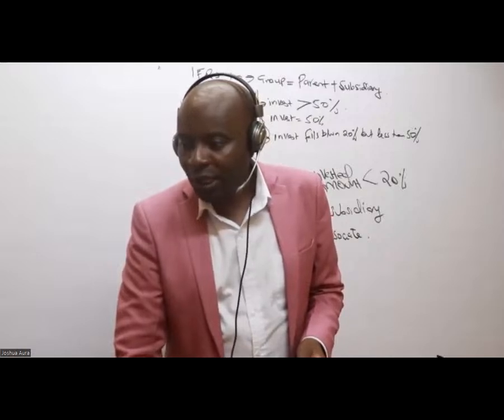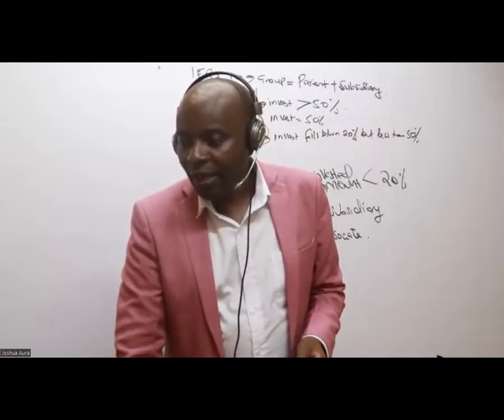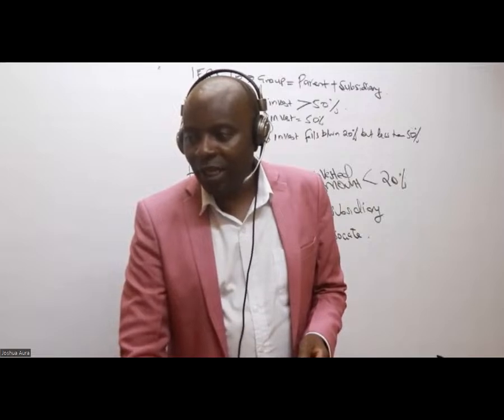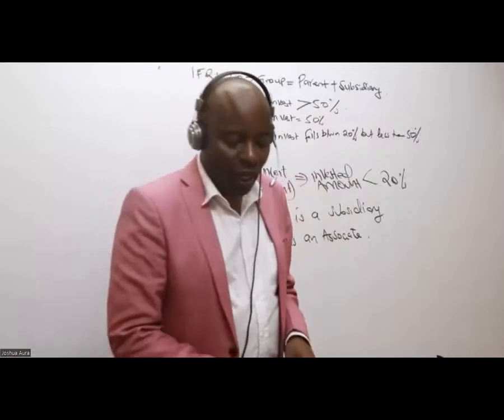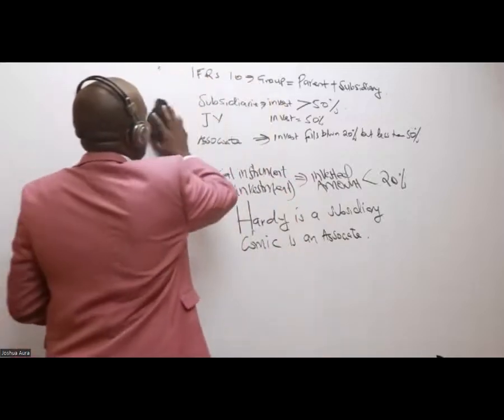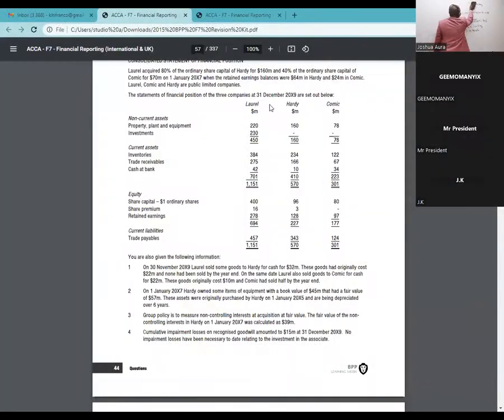So then what I will do, ladies and gentlemen, Sheila is asking a very good question there. So what I'll do here, it's page number 44, Sheila. I will come and copy this. This is how I start doing this question. I'll write there the name of the parent. The parent is called Laurel.